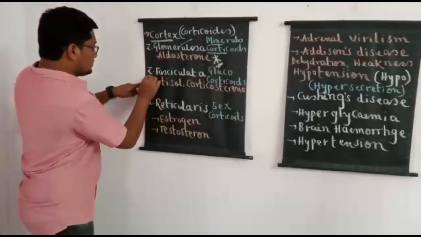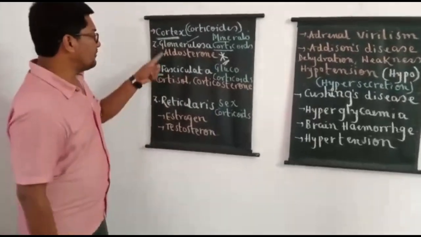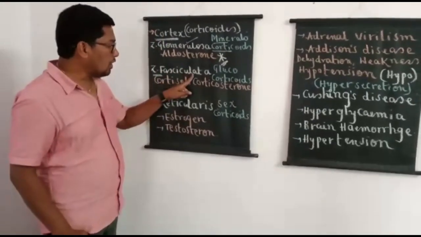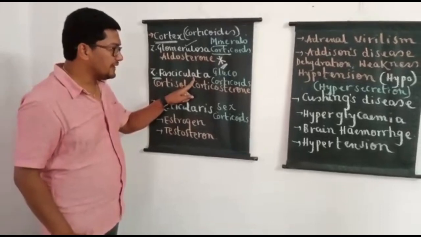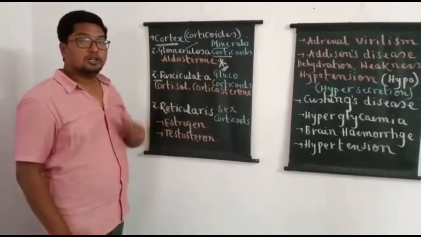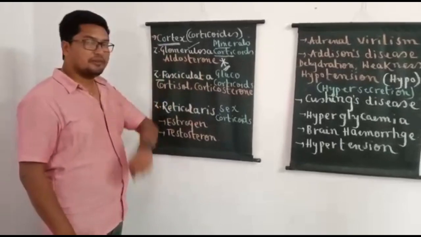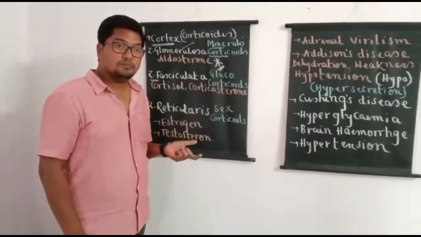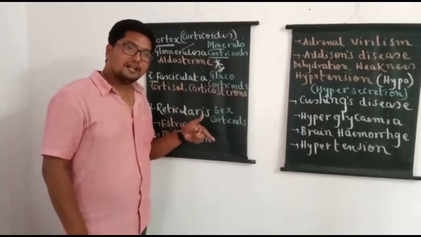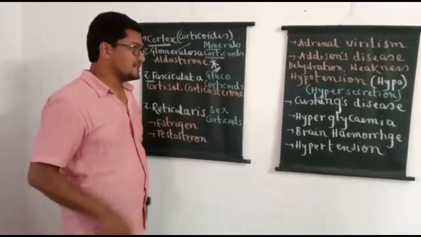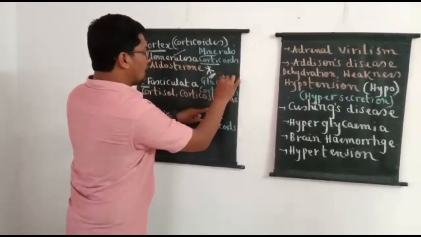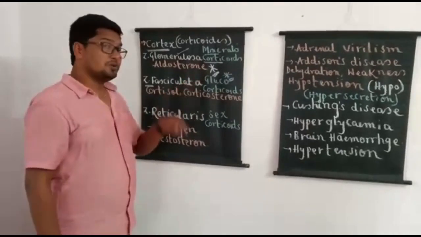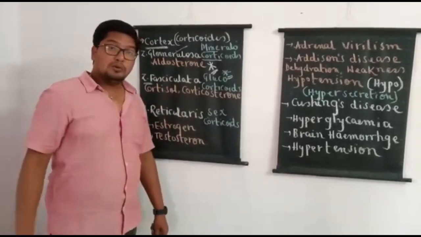Next, zona fasciculata. So zona fasciculata forms second layer of the adrenal cortex and all the hormones produced from zona fasciculata together called glucocorticoids. Name itself indicates they are associated with carbohydrate metabolism of the body, and also they control the protein and fat metabolism, but their role is more associated with carbohydrate metabolism because they promote the process called gluconeogenesis.